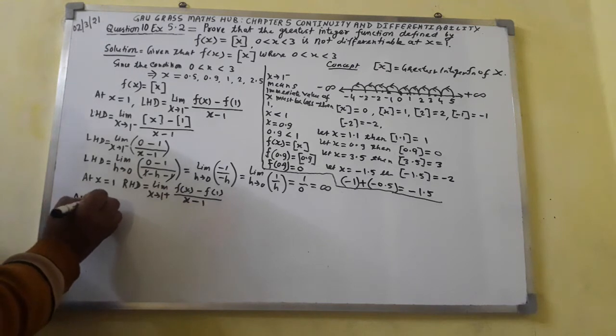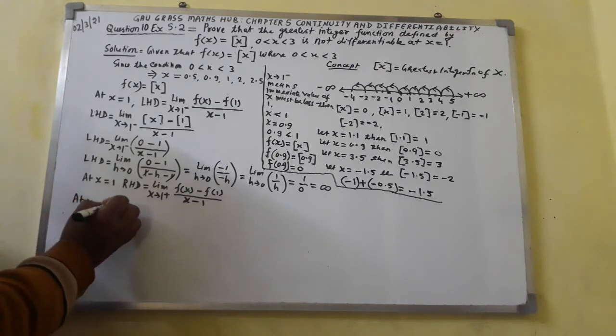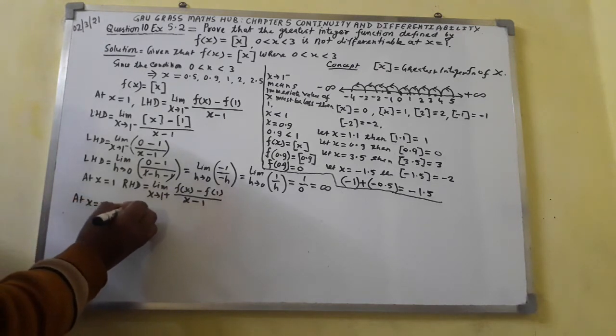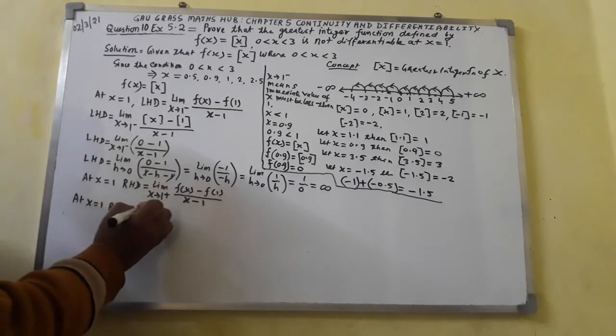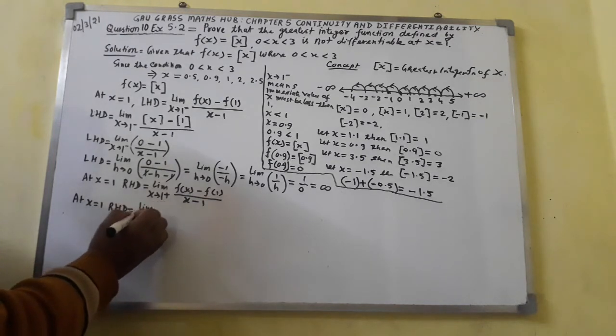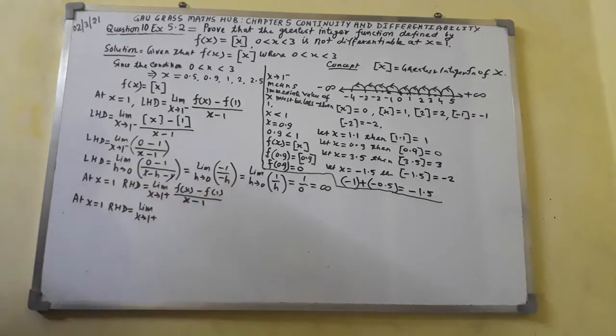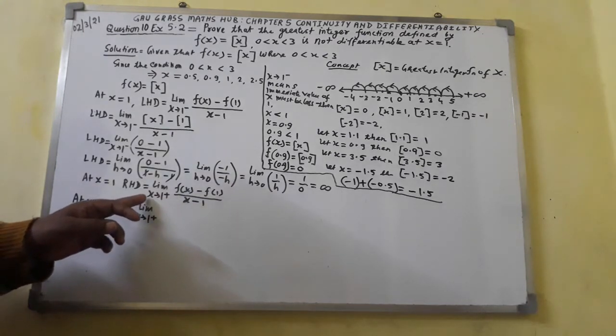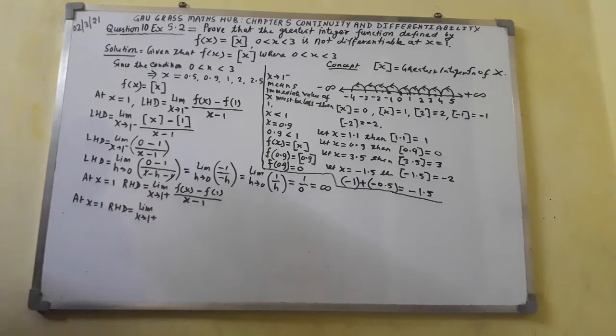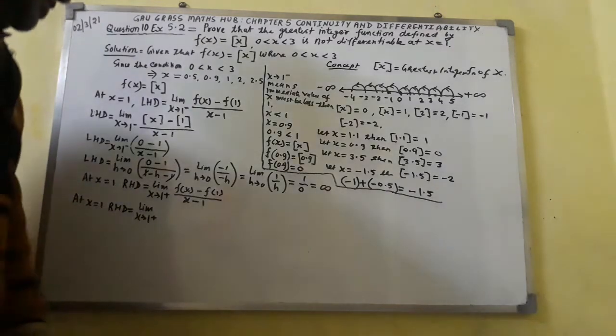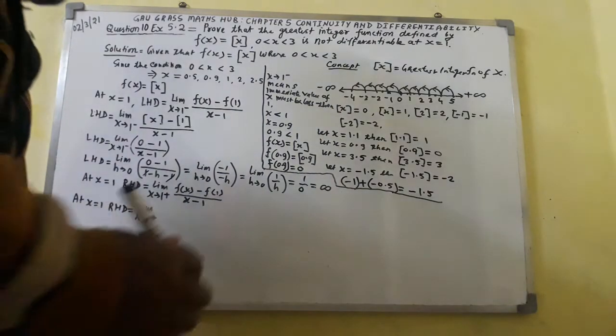So here you can see x tends to 1 from the positive side. This means that the value of x must be greater than 1. So here I shall write